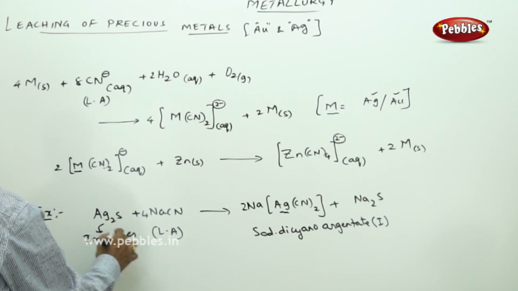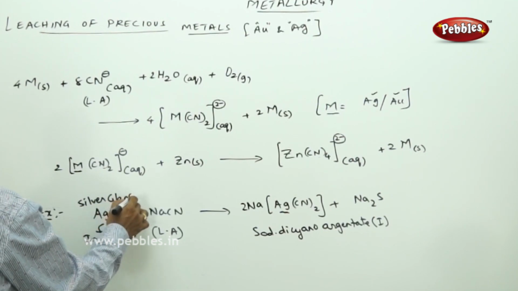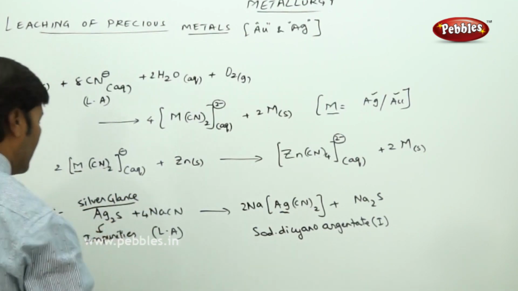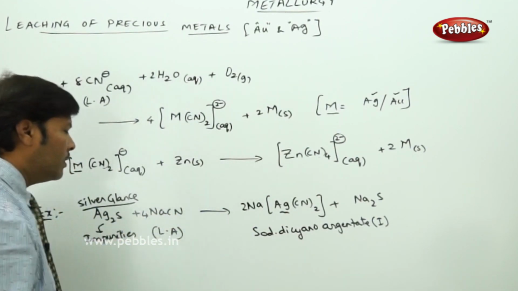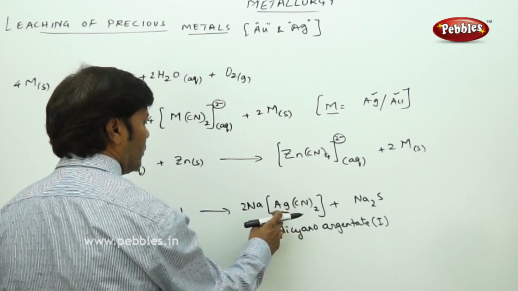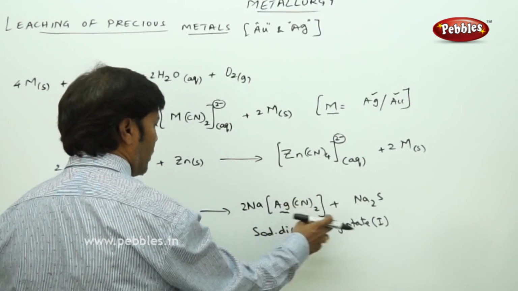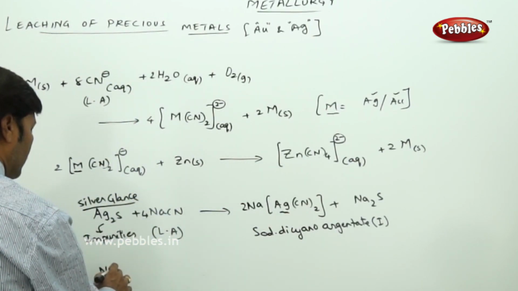This is actually silver glance. If you take the silver glance and add the leaching agent, sodium cyanide acting as a leaching agent, it converts to the sodium dicyano argentate complex, an anionic complex.